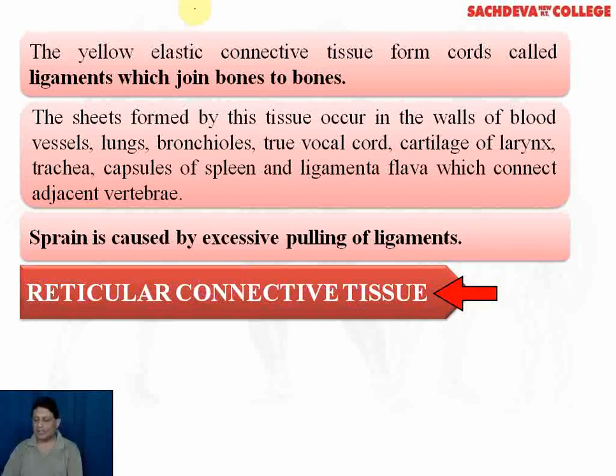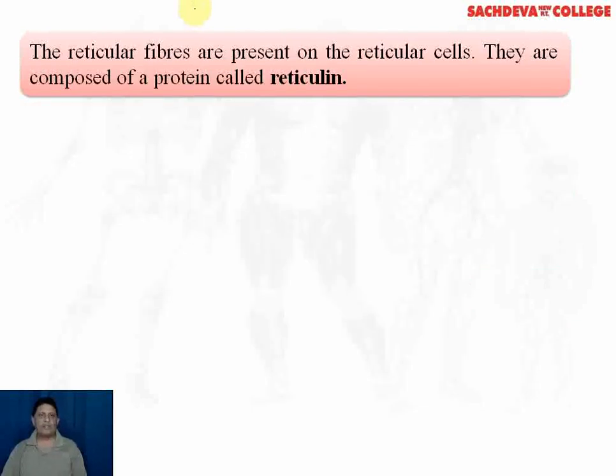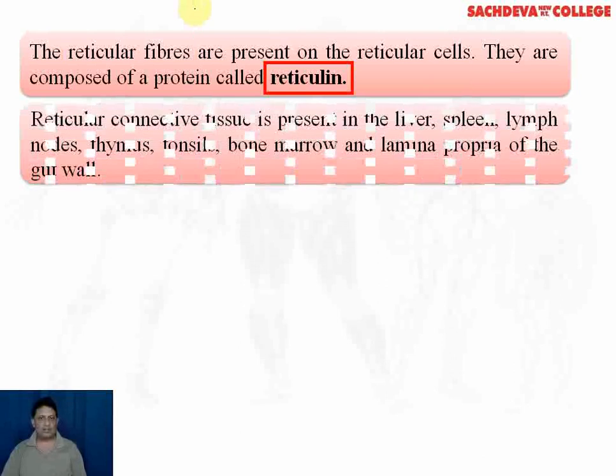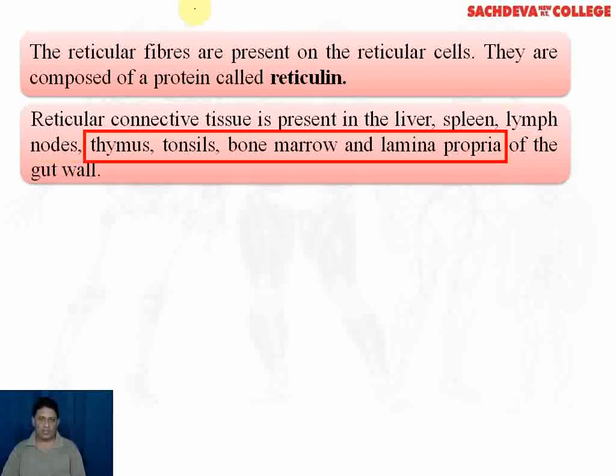Coming to reticular connective tissue. This tissue consists of star-shaped reticular cells whose protoplasmic processes join to form a cellular network. Reticular, in fact, means a network. The reticular fibers are present on the reticular cells. They are composed of a protein which is called reticulin. The reticular connective tissue is present in the liver, spleen, lymph nodes, thymus, tonsils, bone marrow, and the lamina propria of the gut wall.